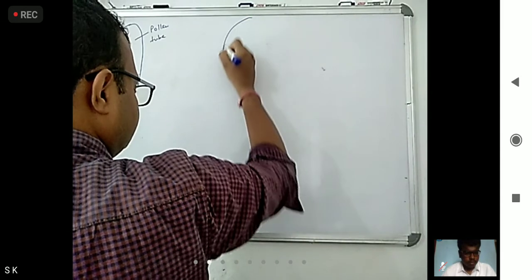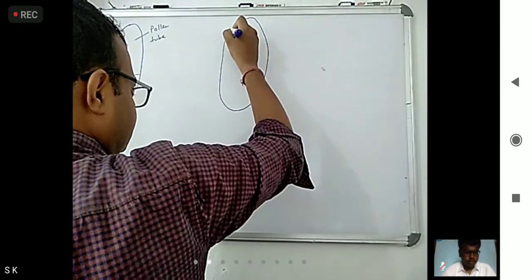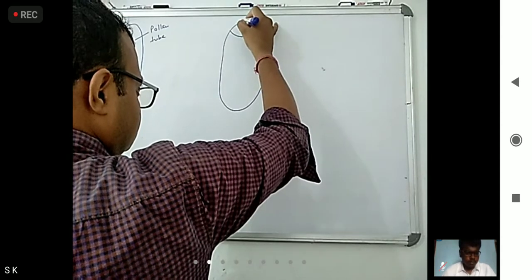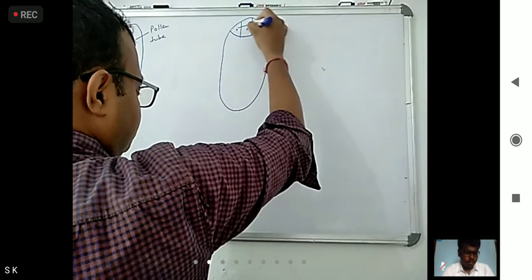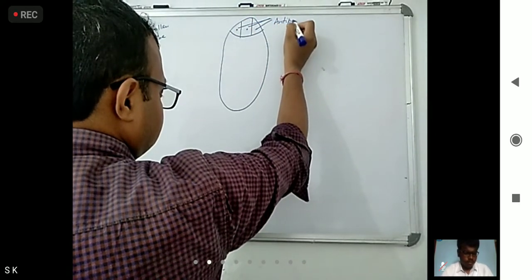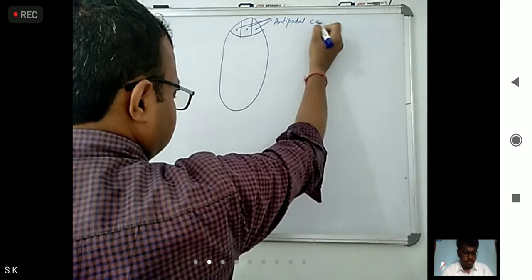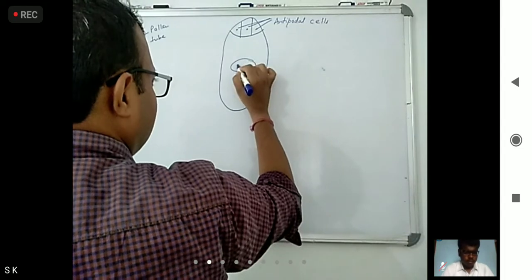We also saw the female gametophyte or embryo sac. These are the antipodal cells. This portion is the central cell.